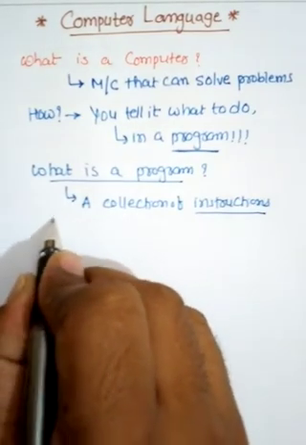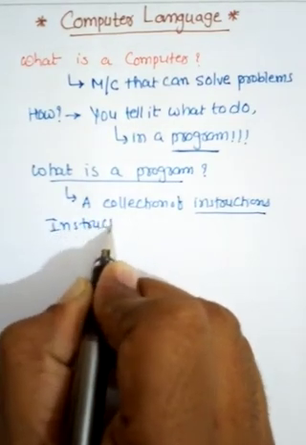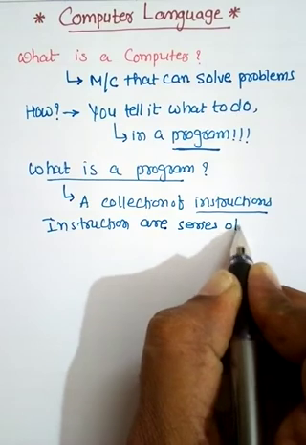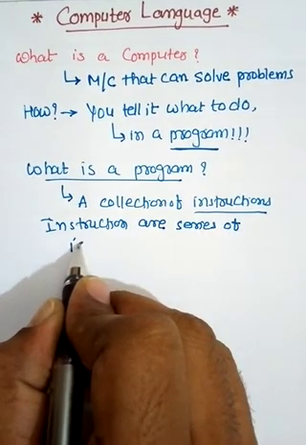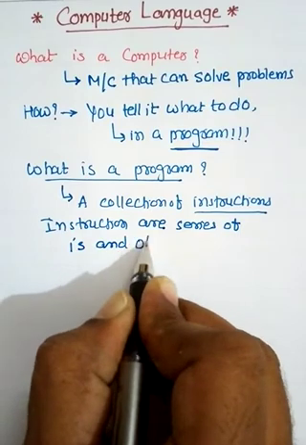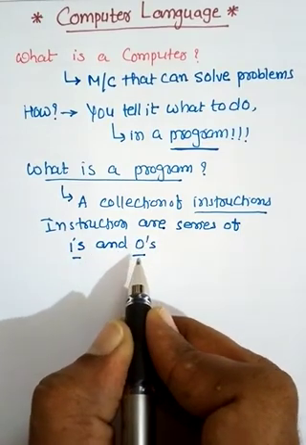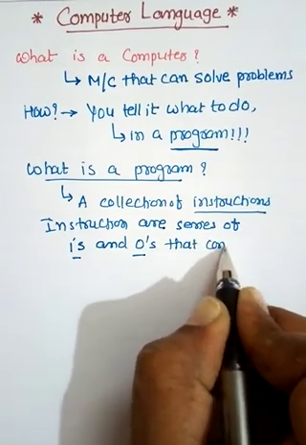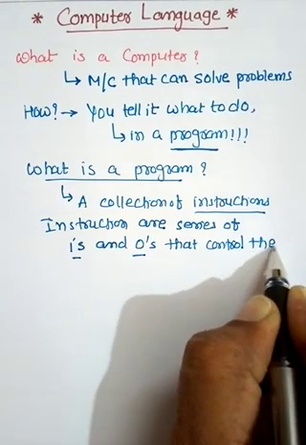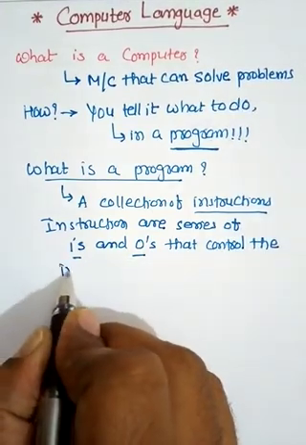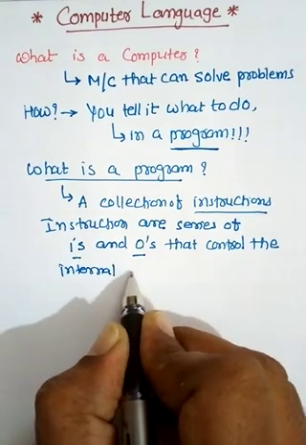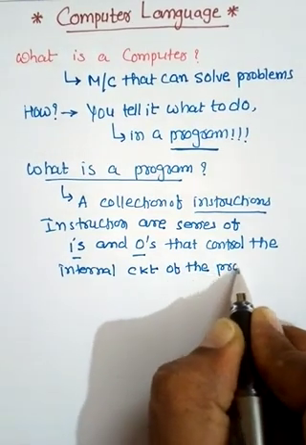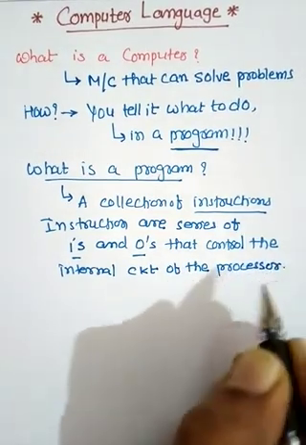The instructions are a series of ones and zeros, binary numbers, that make up instructions that control the internal circuitry of the processor.